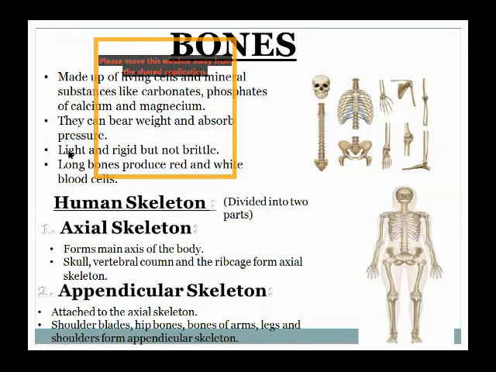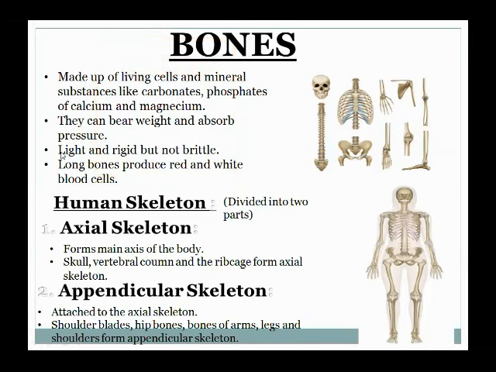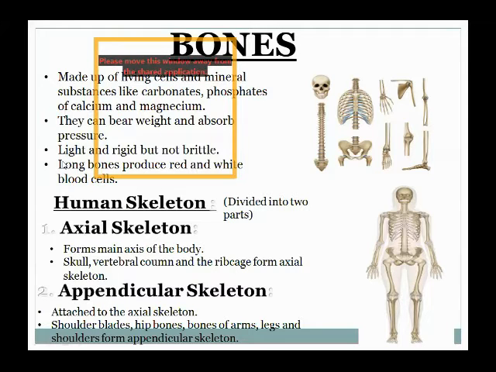Bones are lighter in weight. They are hard substances, but that does not mean they are heavy. They are light and rigid, but not brittle, which means not easily breakable. Light does not mean that if it is lightweight it will break very easily, no. It is lighter in weight but it is strong. That's because of the minerals and the substances which make these bones strong.